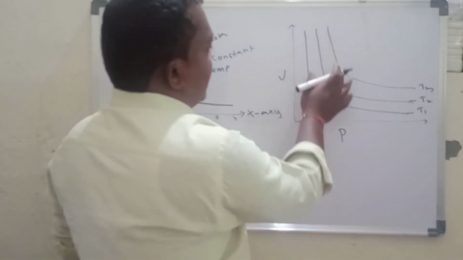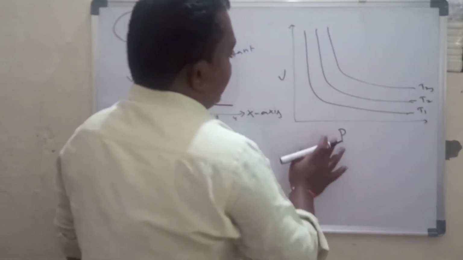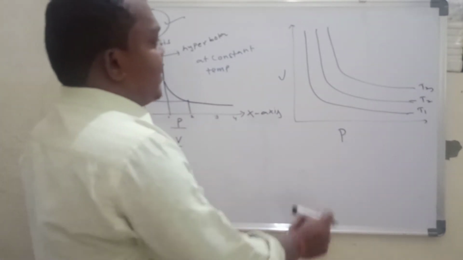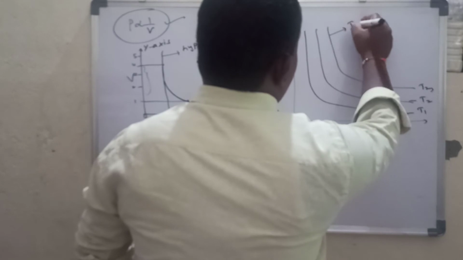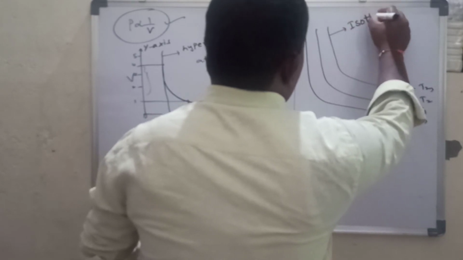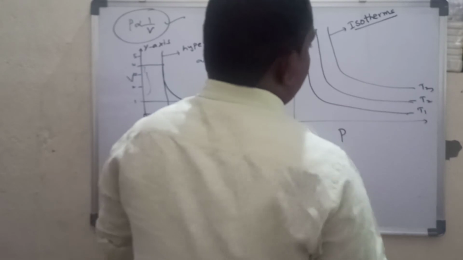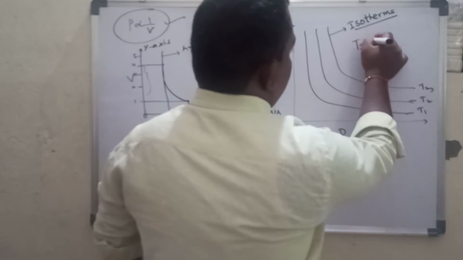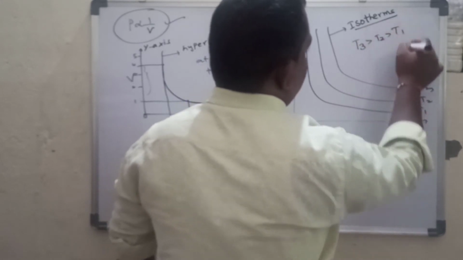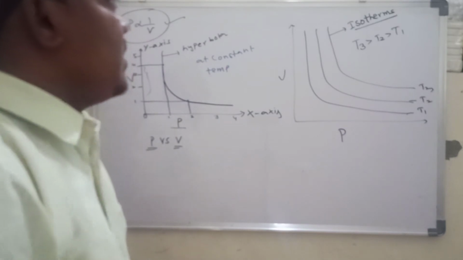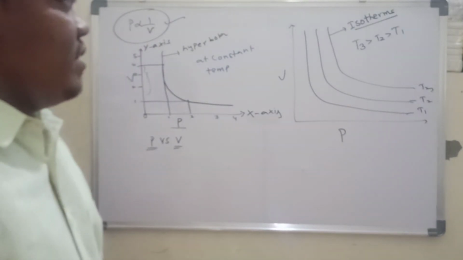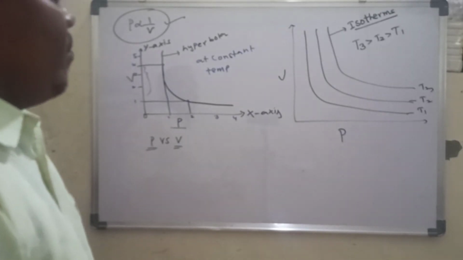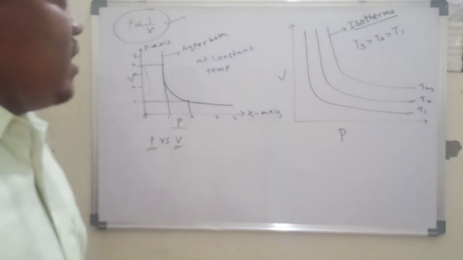When we draw a graph between pressure versus volume, we get a hyperbola. This is called isotherms. Here we observe temperatures T1, T2, T3. T3 is always greater than T2, which is always greater than T1. So this is the graph between pressure versus V, that is volume. Have you understood this?